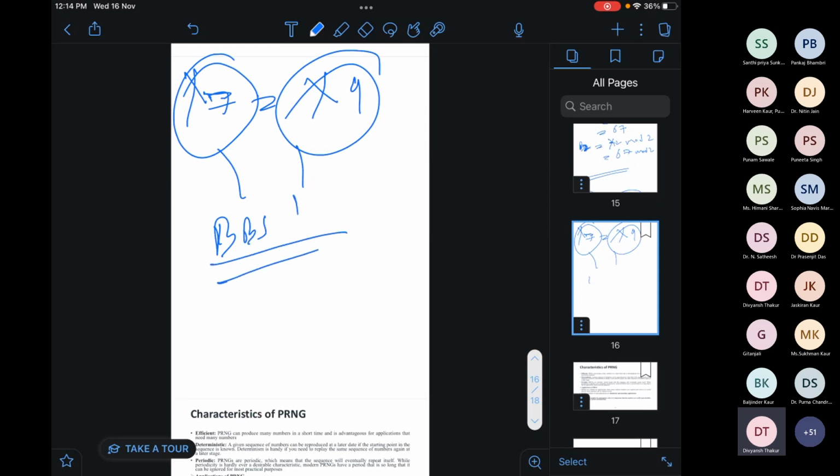So basically in the BBS algorithm, the very basic step is that we have to use prime numbers p and q, any prime numbers, such that if we divide a particular prime number by 4, we get the remainder 3.